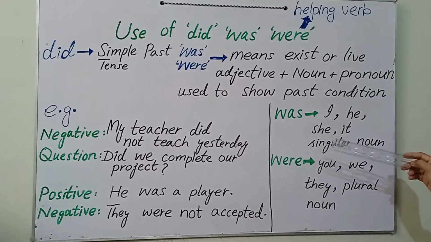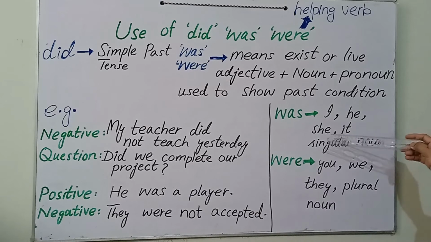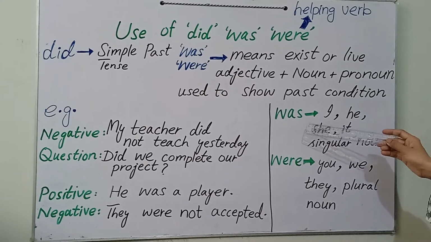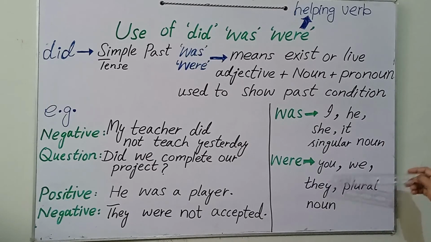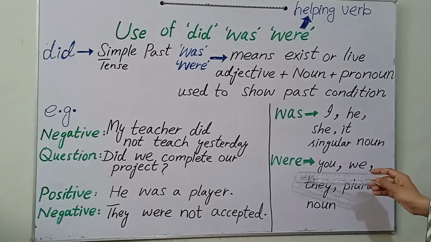Where should we use was or were? There are some subjects like I, he, she, it, any singular noun. With that we use was. And were according to the subject: you, we, they, plural noun. Okay, these all are for were.